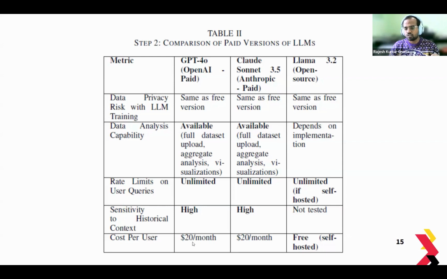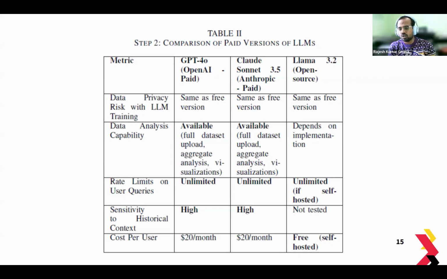Cost per user. It's $20 per user per month for GPT-4o, and Claude is the same, but Llama 3.2 is free because it's self-hosted. As you can see, there are still some limitations, because when you develop an application for the Maryland State Archives, for example, each user has to pay $20 per month to use these paid versions, which is not economically sustainable.